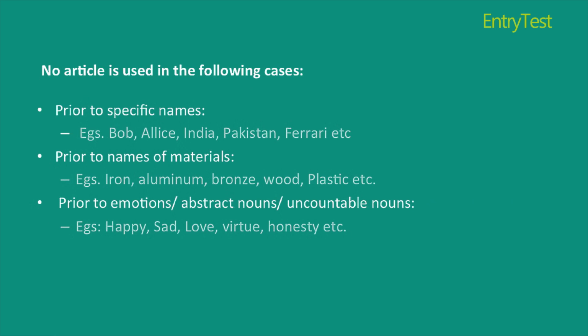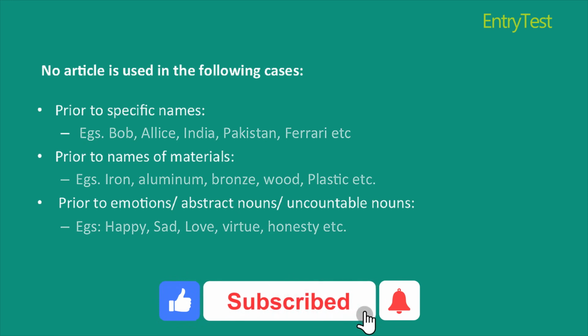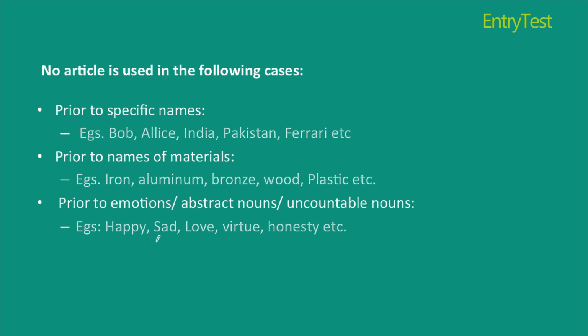The next rule says that we'll never use an article in front of materials such as iron, aluminum, bronze, wood, plastic, etc. For example, I'll never say the chair is made of the plastic. I just say the chair is made of plastic. I've not written any article here because plastic is the name of a material. And since it's a name of a material, it'll never be preceded by any article.